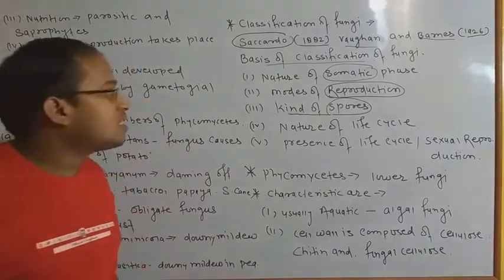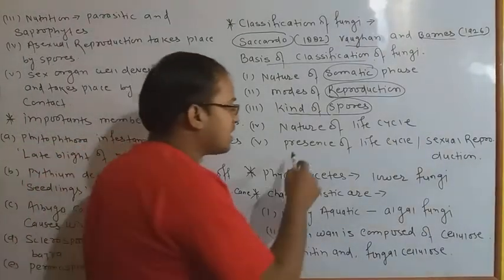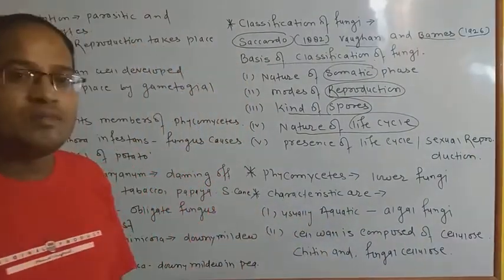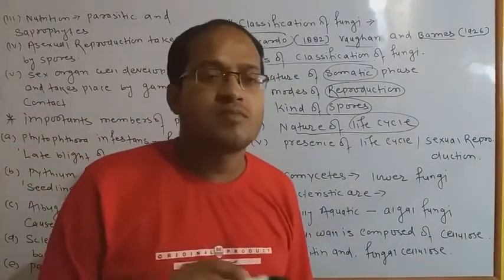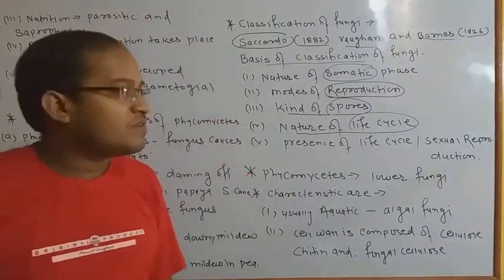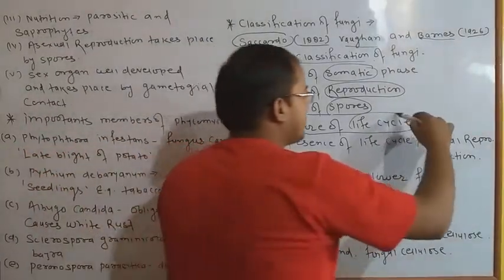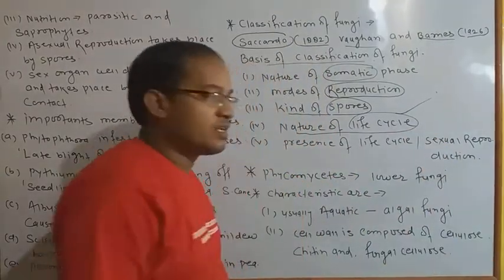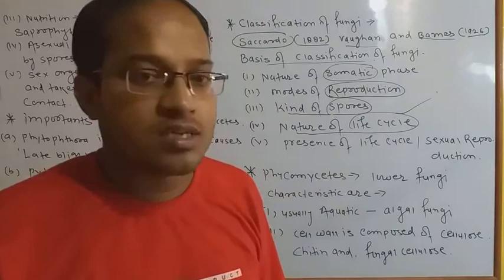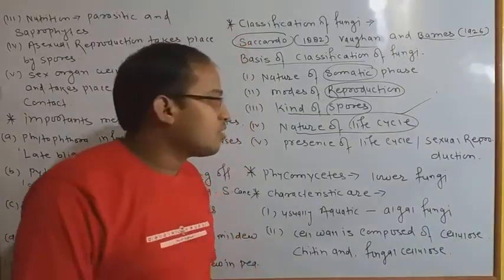Next, we have to discuss the nature of the life cycle. Some of the fungi may live for a long lifespan and some have a very short lifespan. So depending upon their lifespan, fungi are divided into this category also, the life cycle. ठीक है, उनका लाइफ साइकिल कितना था. कुछ फंजाई का लाइफ साइकिल बहुत ज्यादा दिनों तक था, कुछ फंजाई की लाइफ साइकिल बहुत कम थी.